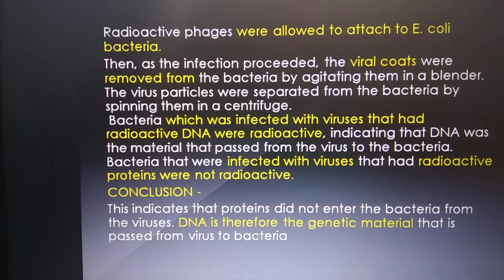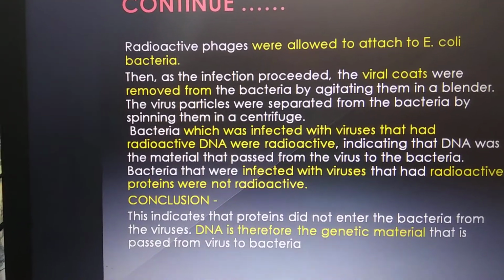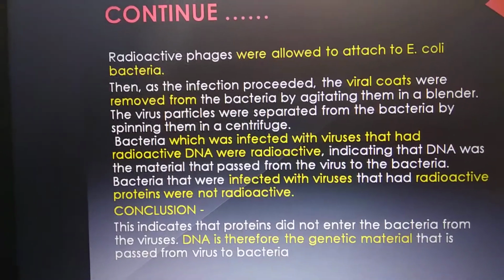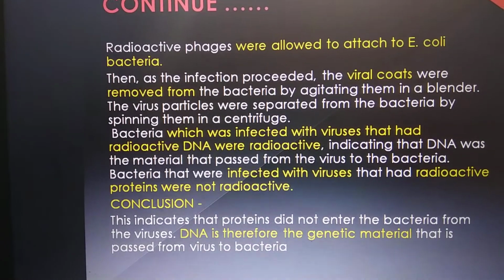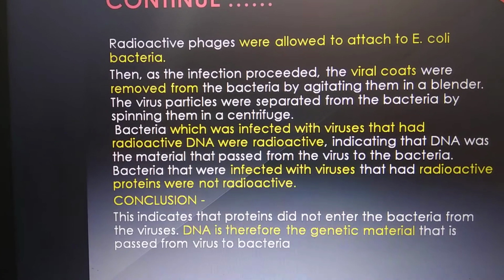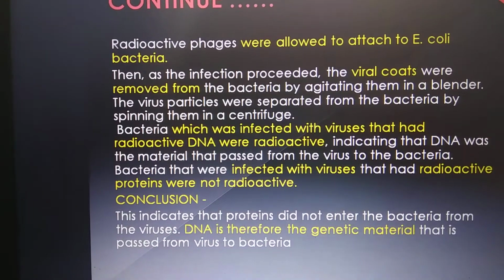So the lighter particle will separate on the upper side, and heavier on the lower side. So after sonication, this mixture was put above the cesium chloride that was kept in a tube and centrifuged.